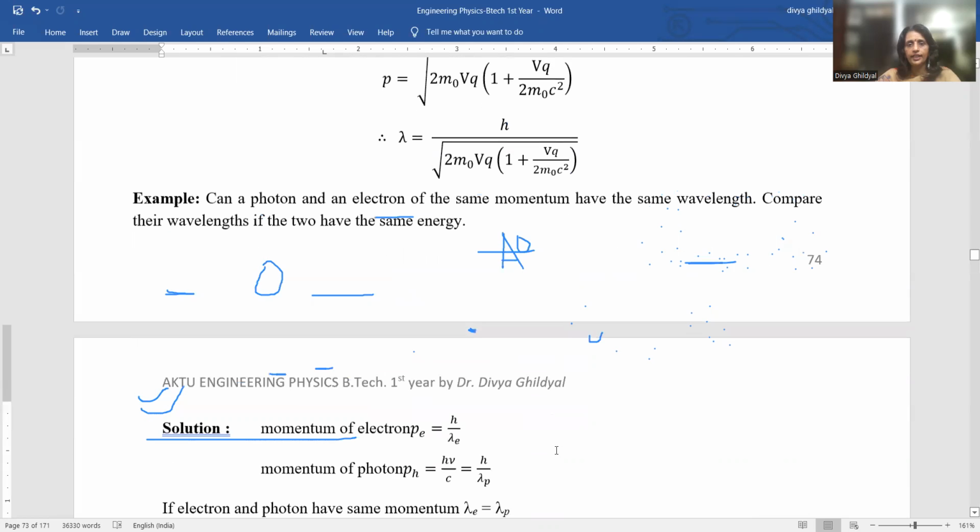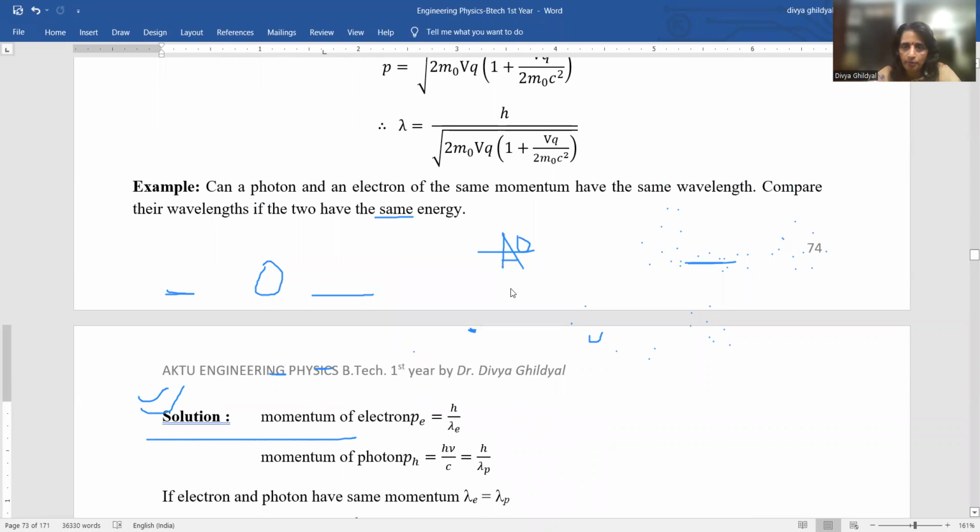Can a photon and an electron of the same momentum have the same wavelength? Compare their wavelengths if the two have the same energy. This question has also been asked. Momentum of electron is given by h upon lambda. Lambda is h upon p, so p is h upon lambda, where p is momentum.